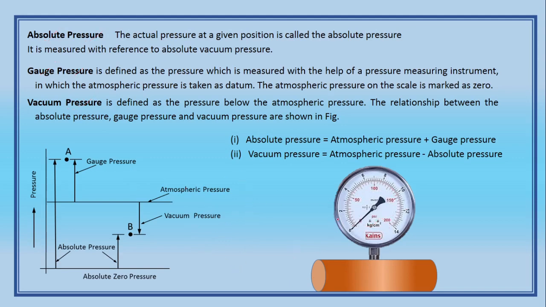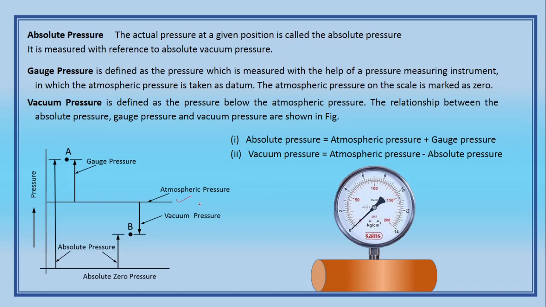What is the absolute pressure? In words, it is the exact pressure, or can be called actual pressure. And what is the gauge pressure? Gauge pressure is the pressure shown by the pressure gauge. So the atmospheric pressure becomes the datum. Datum means reference.